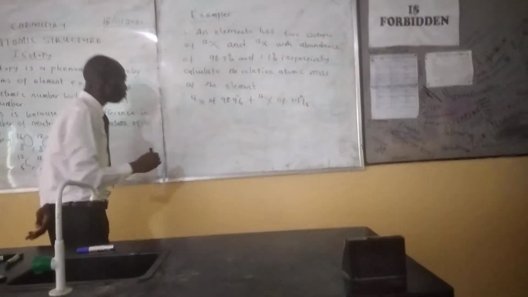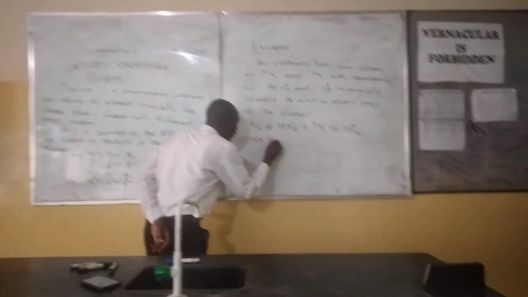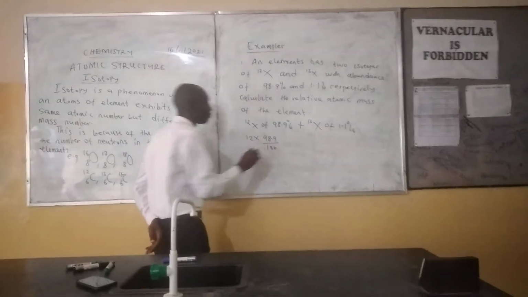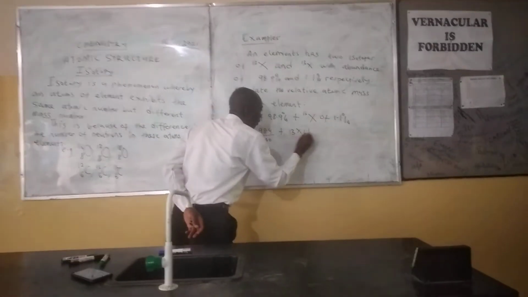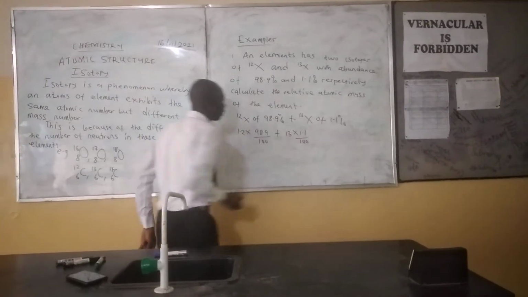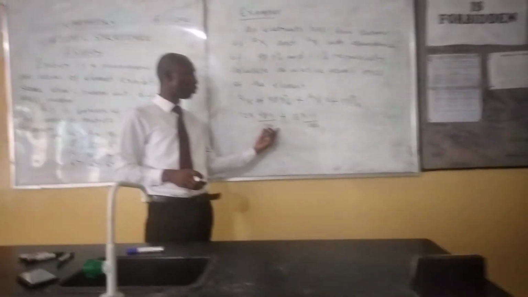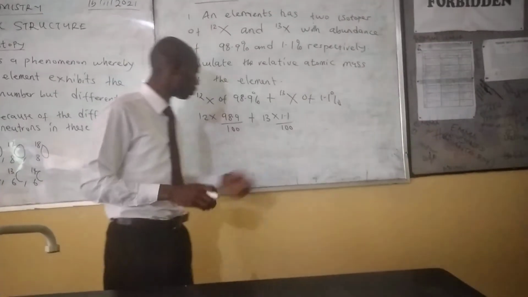Now, we take the mass number 12 times 98.9 over 100, plus 13 times 1.1 over 100. We convert the percentages into fractions.